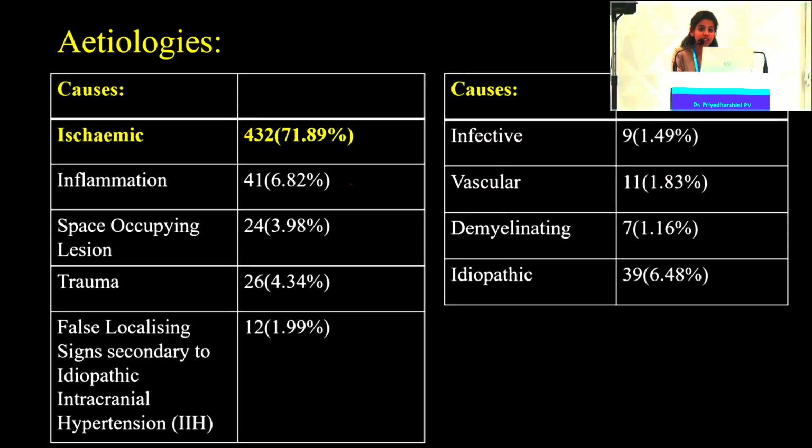Since the sixth nerve has a very varied and diverse etiological spectrum, it was found that ischemic cause is more prevalent compared to all other causes, with an incidence of around 72%, followed by inflammatory, space occupying lesion, trauma, false localizing sign secondary to idiopathic intracranial hypertension, infective, vascular, and demyelinating lesions.